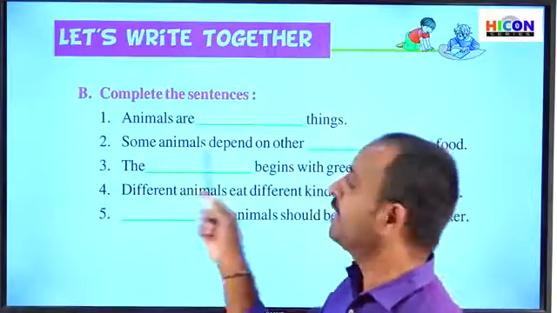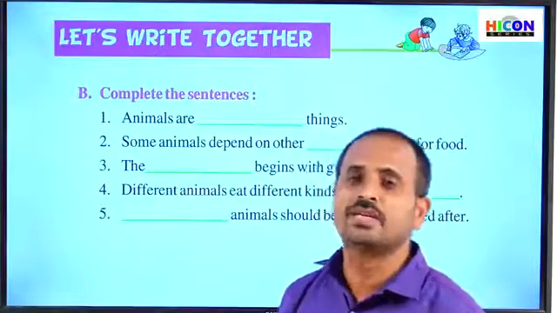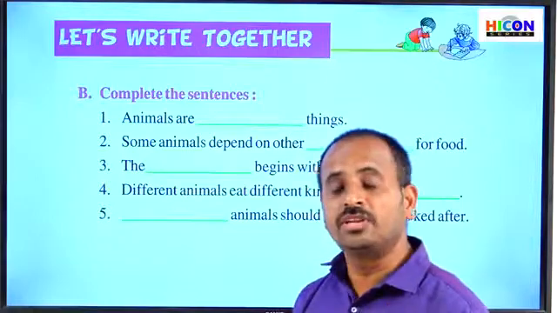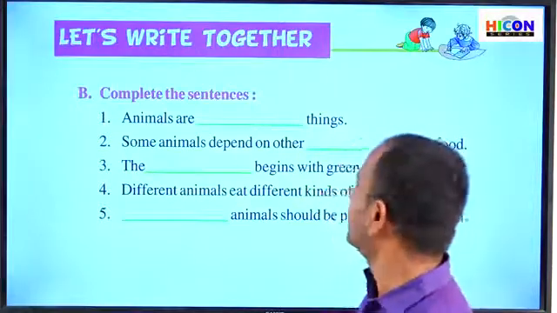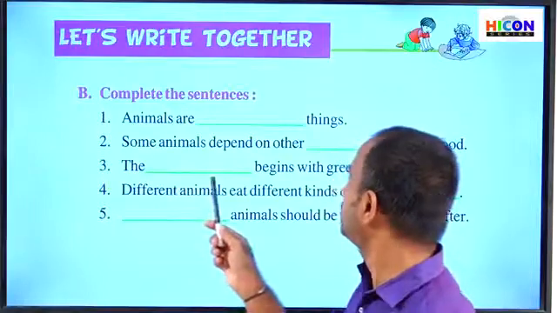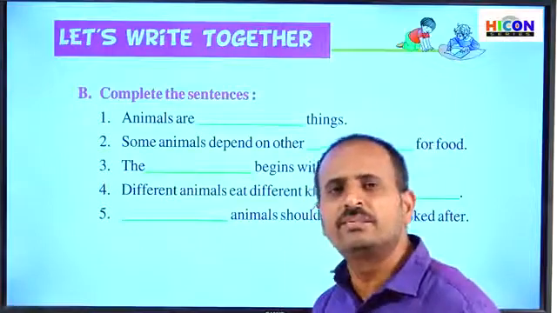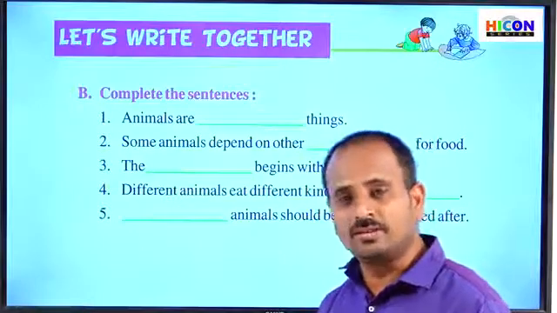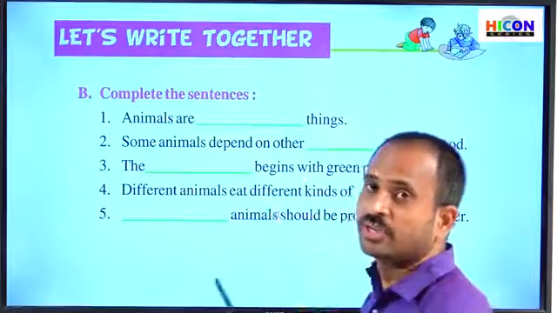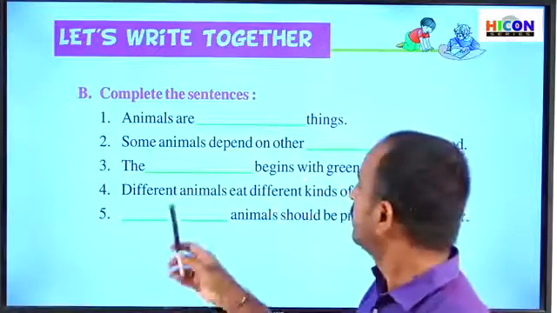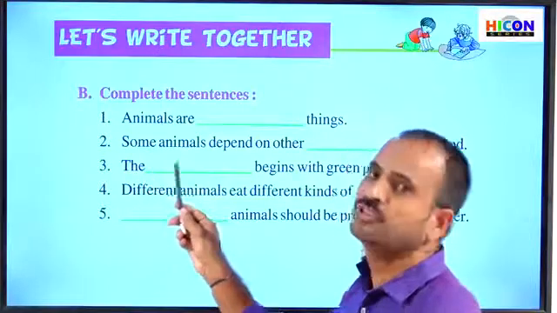These types of animals are called carnivorous animals because these carnivorous animals depend upon the flesh of other animals for their food. So next, read the third sentence. The dash begins with green plants. Which begins with green plants? What is the starting of the food, which will start with green plants? The correct answer for the third sentence is food chain.